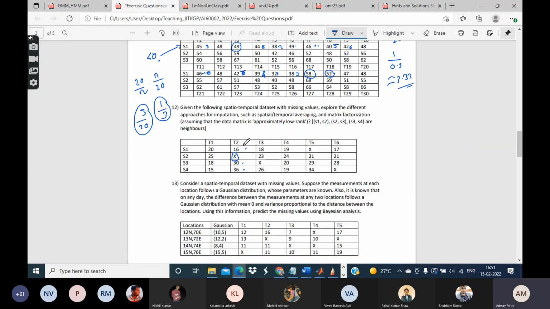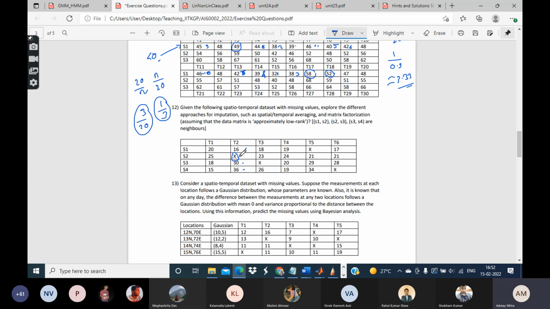Meghasrita, can you tell me? Can I just take the average of these three values to estimate this one? Yes, sir, we can take the average. We can take the average, sure.